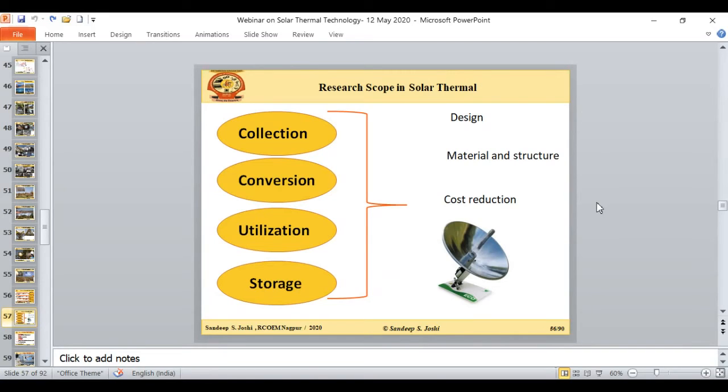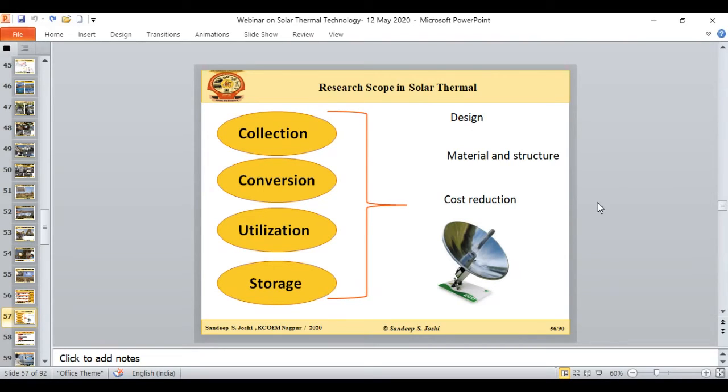And when asked what the reason is, the reason is that the family is a very small family having only 4 or 5 people, and the cost of the solar thermal system, that collector, is approximately 20,000 rupees or 18,000 rupees. So definitely they are not looking to install the system. This is the challenge in front of all the researchers: how we can reduce the cost of the solar system.